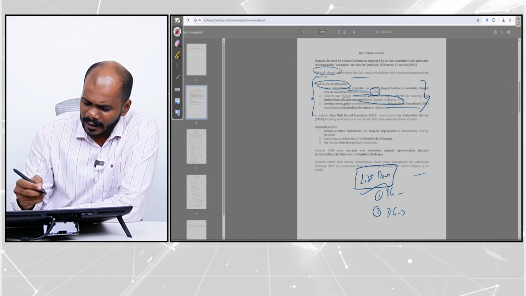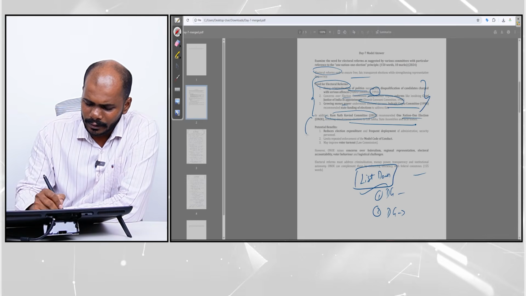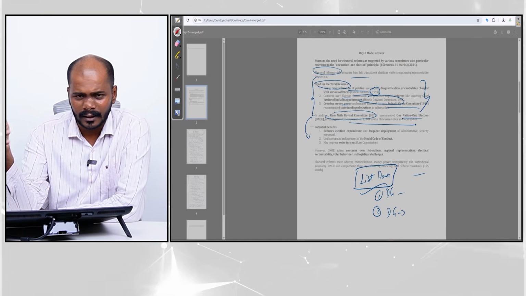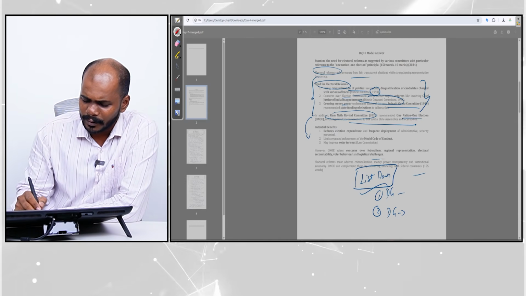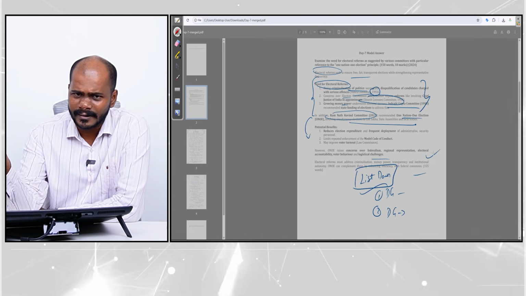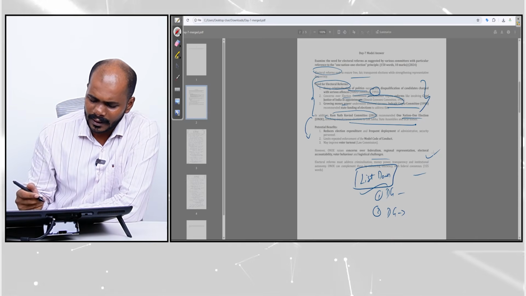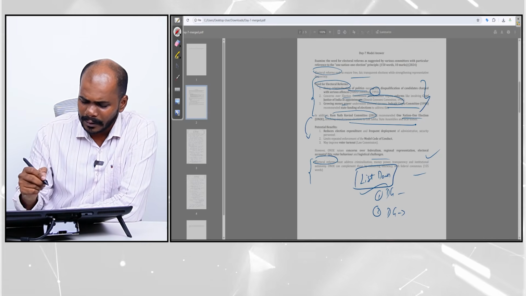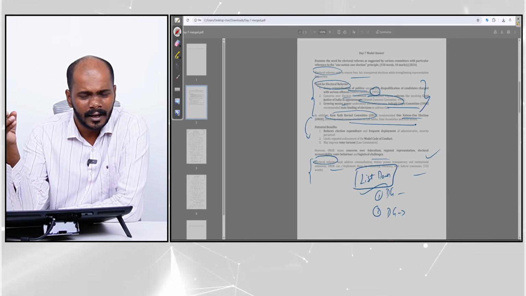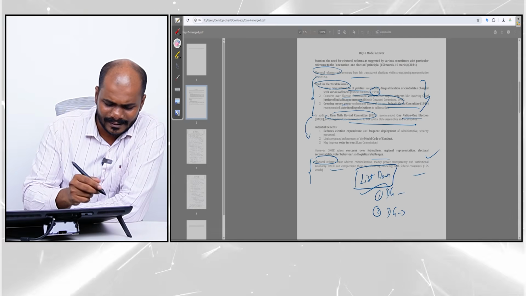Right? Then we can talk about one nation, one election. What is that? And we come to the potential benefits. If it is implemented, these are the benefits that might occur. Also, as we discussed before, you have to mention the challenges, because since it is a very contentious issue, several states are opposing this, right? So we have to mention that. And the conclusion: overall electoral reforms and how simultaneous election can supplement this, right? This is how we can approach this answer.